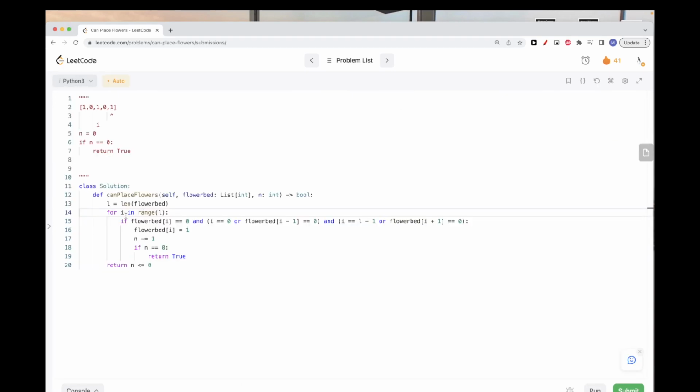In terms of time complexity, this is O of n because of this just for loop. O of n time. Space, we are not using extra space, so O of 1 space.